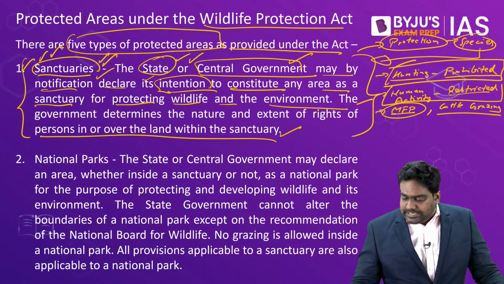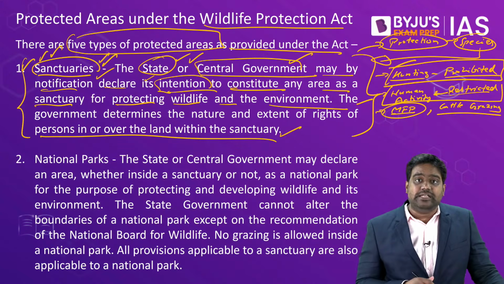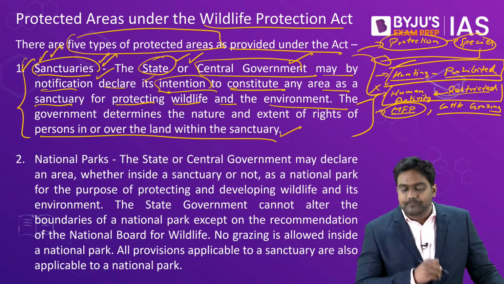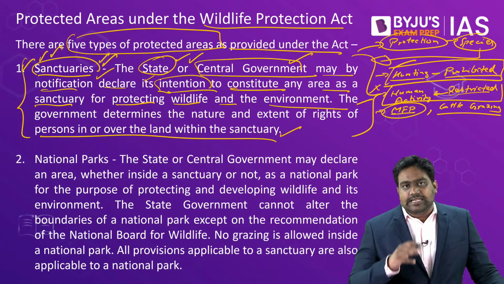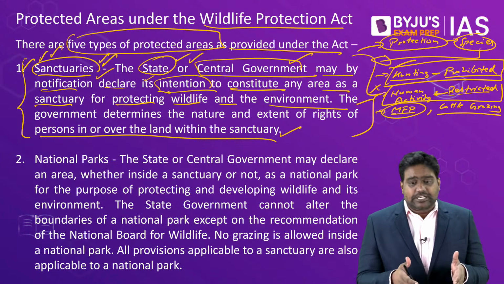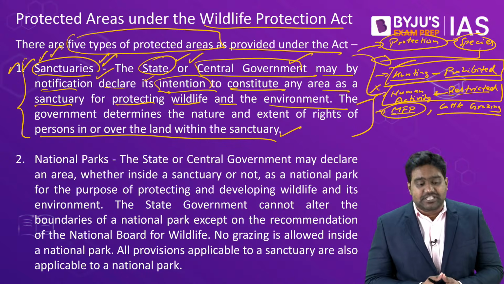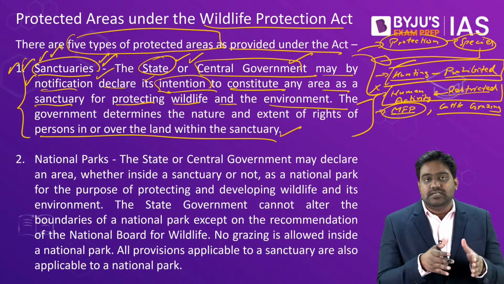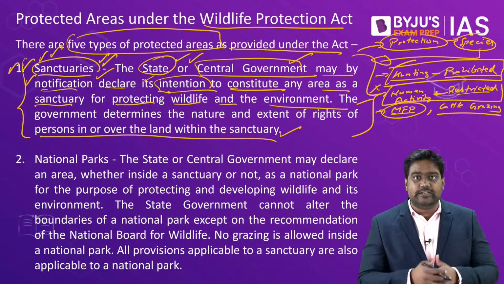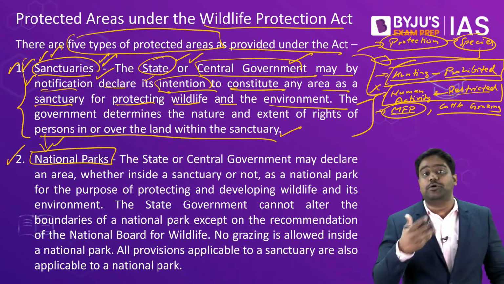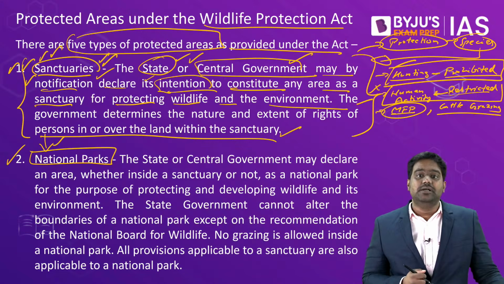But otherwise, there are a lot of restrictions placed on human activity, and industrial development and expansion of agriculture is completely prohibited, right? Hunting is entirely prohibited. So these protected areas provide for the protection of these endangered species that are present in these designated reserves, in these designated areas. Then we have national parks, which have a higher degree of protection as compared to sanctuaries.